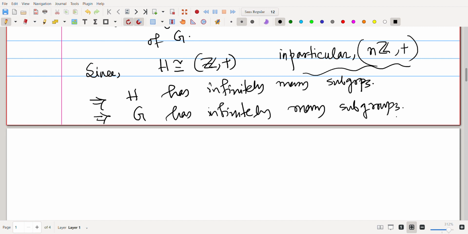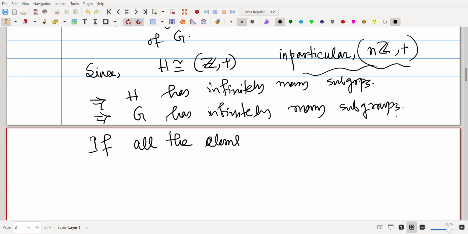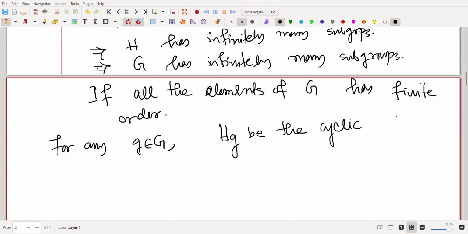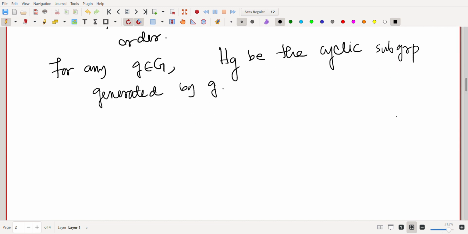Okay. Now if all the elements of G have finite order, then for any element A belonging to G, let HA be the cyclic subgroup generated by A. First pick A belongs to G. Clearly HA is not equal to G, because A has finite order, as we already assumed.